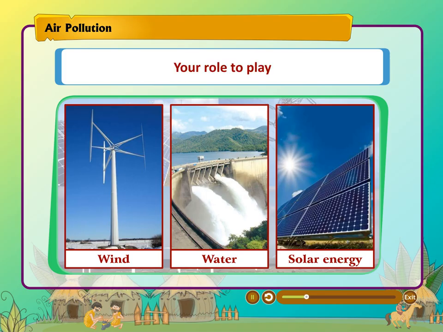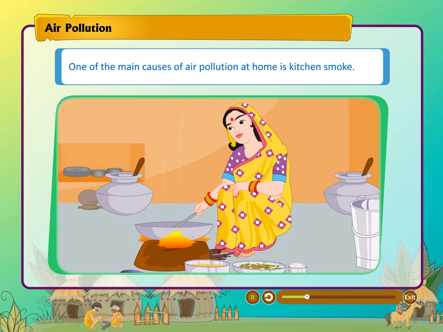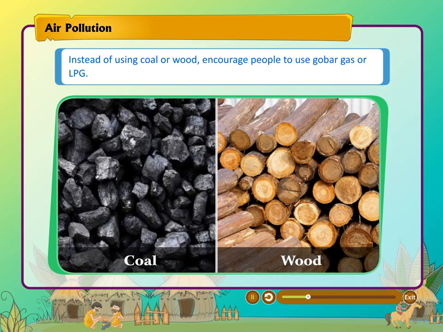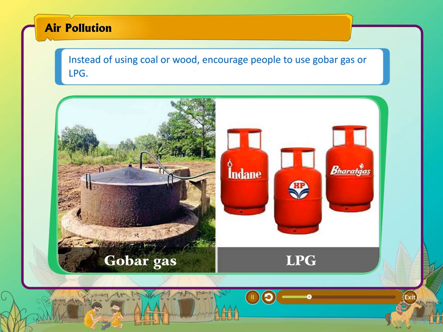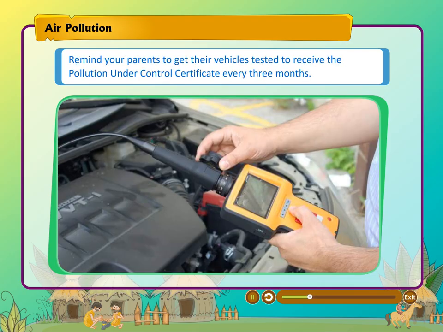Your role to play. One of the main causes of air pollution at home is kitchen smoke. Instead of using coal or wood, encourage people to use gobar gas or LPG. Remind your parents to get their vehicles tested to receive the Pollution Under Control certificate every 3 months.